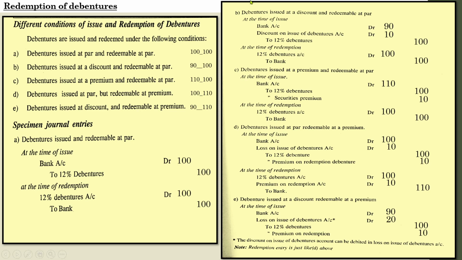So go through all these entries which we have discussed. We will discuss some other cases, meaning redemption at a discount. We haven't discussed that. We will discuss redemption of debentures at discount in the coming sessions. There are some entries for those situations also. Familiarize yourself with these entries. We will discuss application level cases and practical questions with regard to the issue and redemption of debentures under various situations.